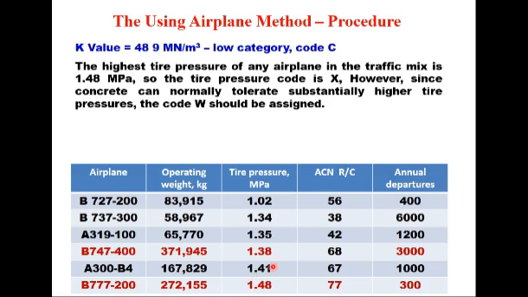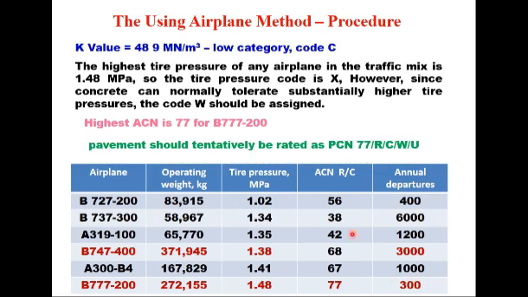The highest tire pressure here is 1.48 MPa. Because this is rigid pavement, and I told you rigid pavement can tolerate more stresses, we take W as the code for tire pressure. The highest ACN of the aircraft is 77, that is of B777-200, although its number of departures is low, and therefore the pavement should tentatively be rated as PCN 77 R/C/W/U. That is the first method of determining pavement classification number, the airplane method.